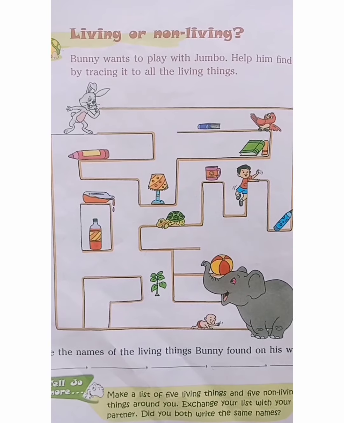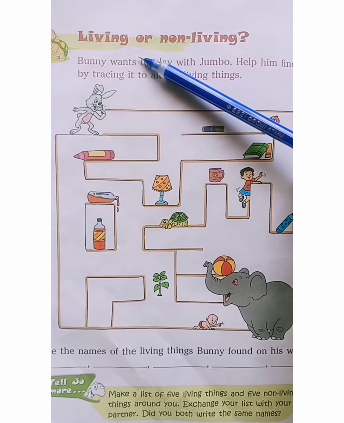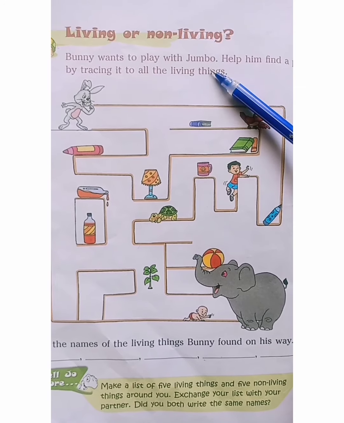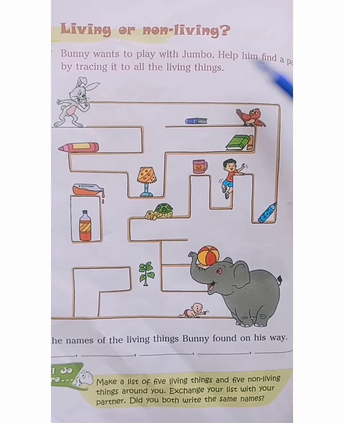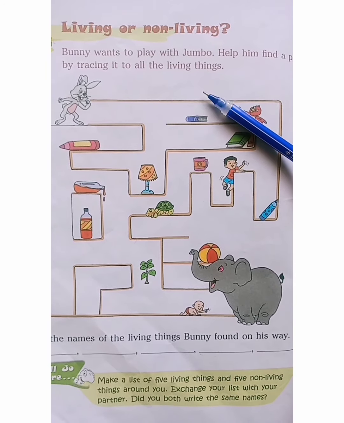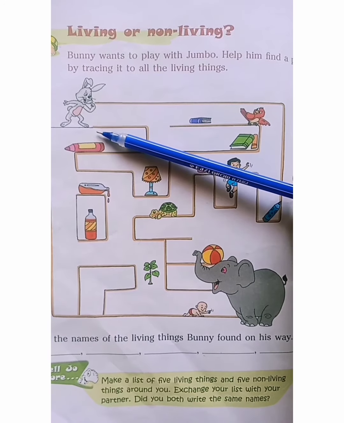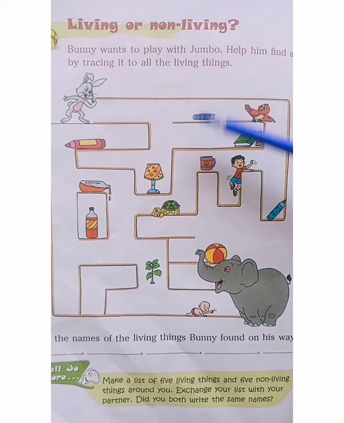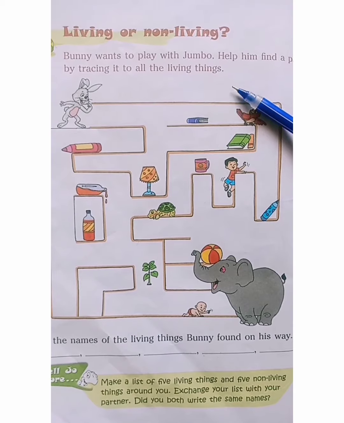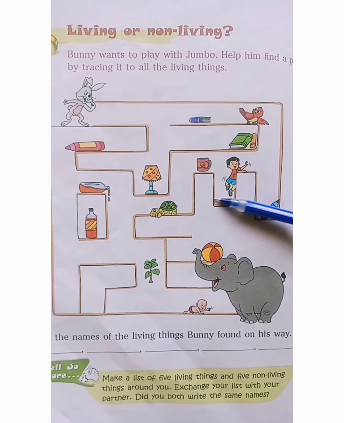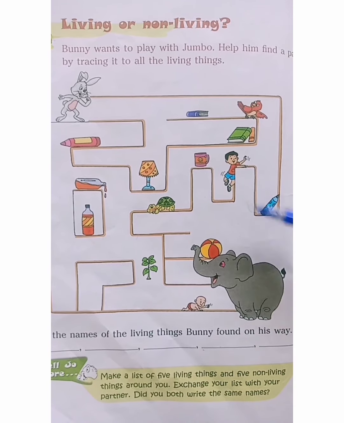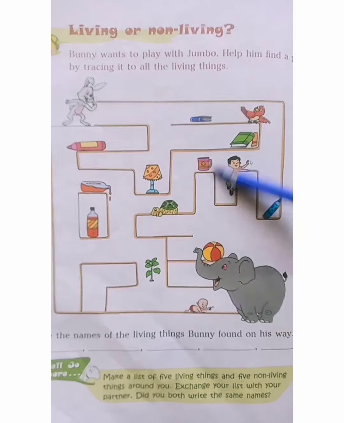Okay. Children, this is our last topic, living or non-living. Bunny wants to play with Jumbo. Help him find a path by tracing it to all the living things. Children, Bunny, that is rabbit. He wants to play with Jumbo, that is elephant. Isn't it? Yes. So help him find a path by tracing it to all the living things. Okay? So children, all of you please try to do it yourself.